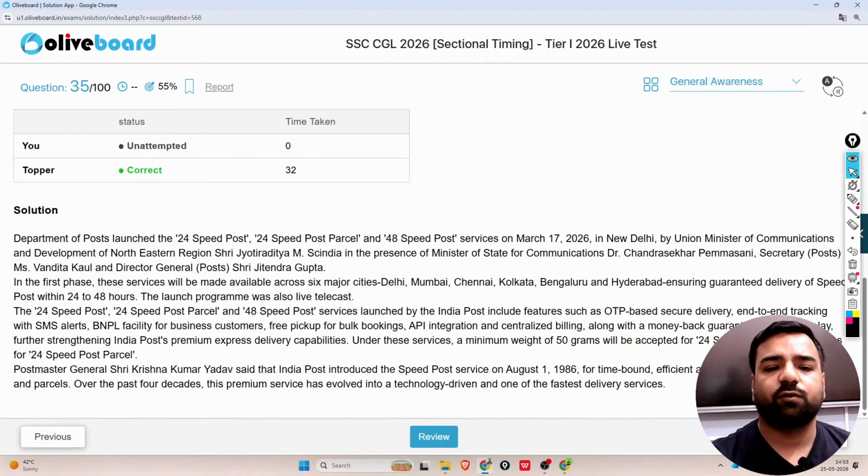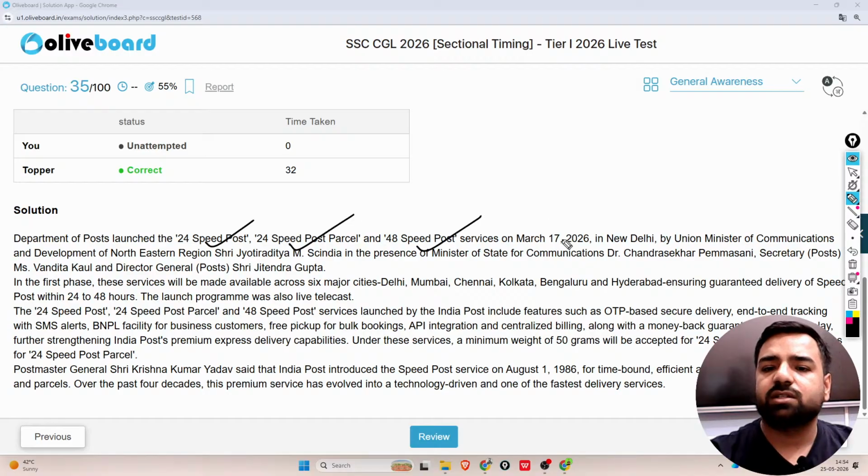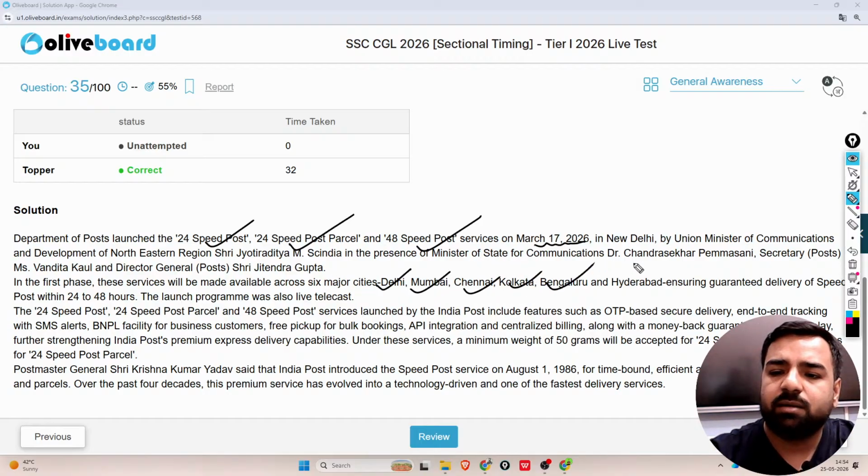So yes, a few points here. Department of Post launched 24 speed post parcel, 48 speed post on 17th March 26 in New Delhi, right? So yes, it is going to cover all these cities. So 6 major cities include Delhi, Mumbai, Chennai, Calcutta, Bangalore and Hyderabad. Fine.